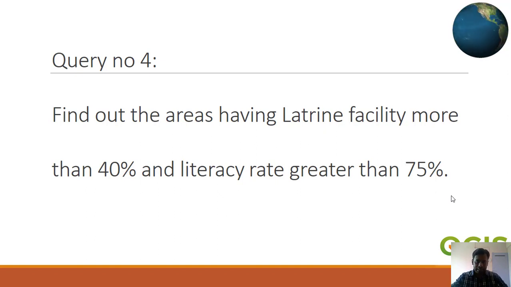But in the session day before yesterday, we learned how to join the attribute table with our spatial data. We did that practical and you generated the result very nicely. The same thing we have to use here. One of our friends asked me a question regarding the attribute table: suppose we do not have any attribute in the attribute table, then how do we join external data to the spatial data?